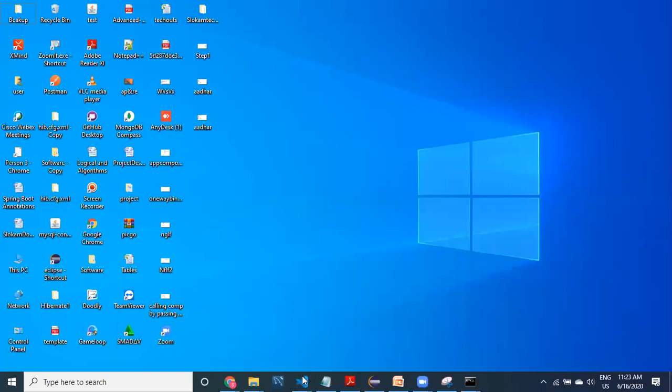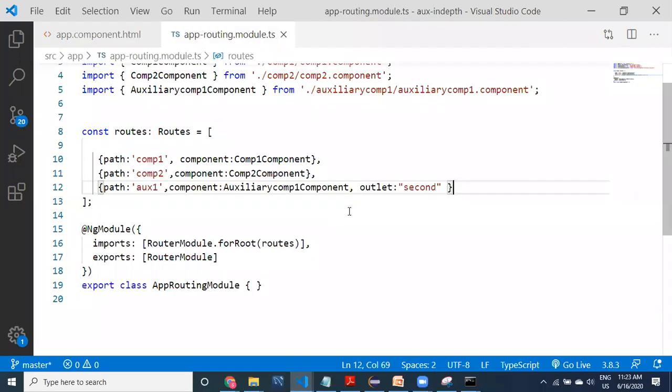Let us go to the code. Here we have created the third router outlet, and go to the routing module.